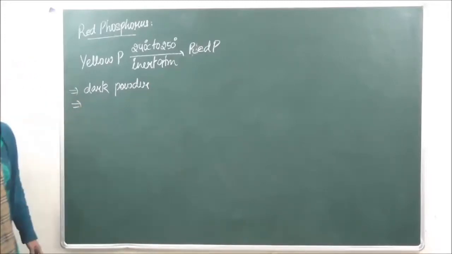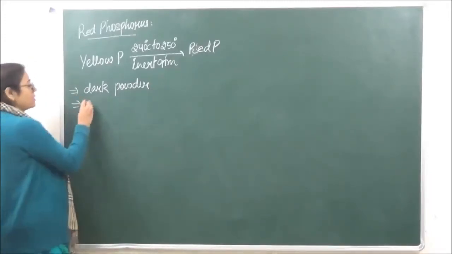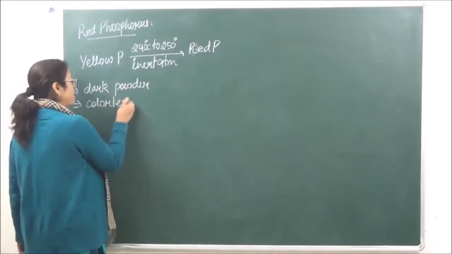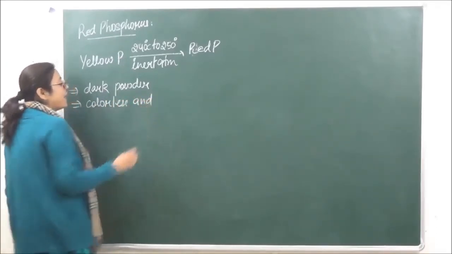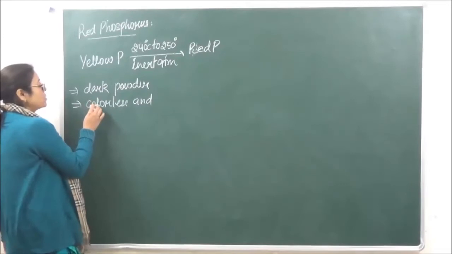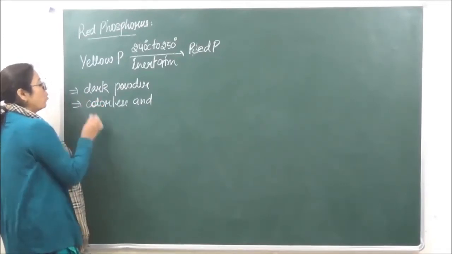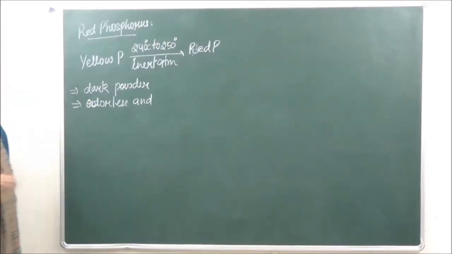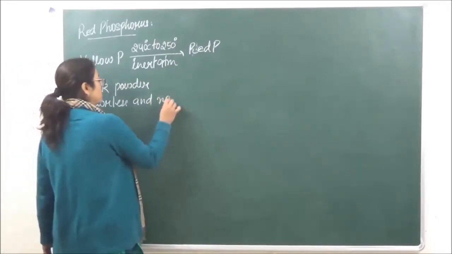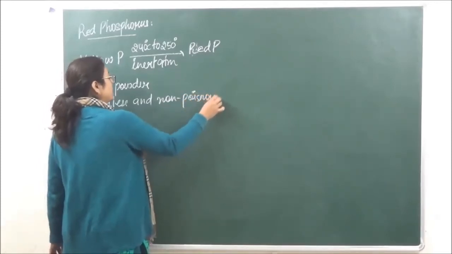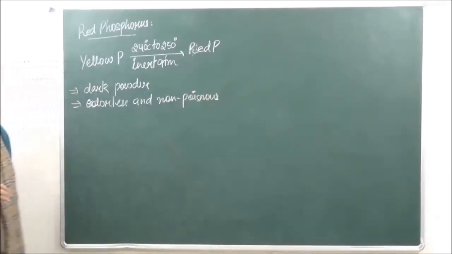dark powder, then it is odorless and non-poisonous in nature. Colorless की sorry, odorless. Color तो उसका dark powder आ गया ना, so it is going to be odorless and non-poisonous in nature. जो white phosphorus होता है, that is poisonous in nature, we just saw. Okay.